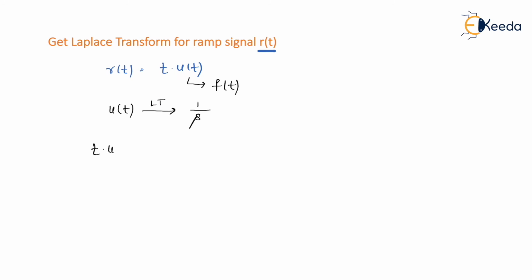In that case, t dot u of t will have its Laplace transform as minus 1 raised to n, where n is equal to 1, d by ds of x of s, and here x of s, or f of s, is nothing but 1 by s. This is simply equal to 1 upon s square.